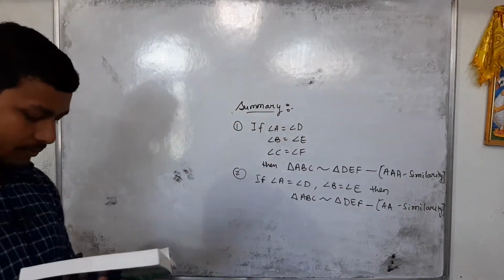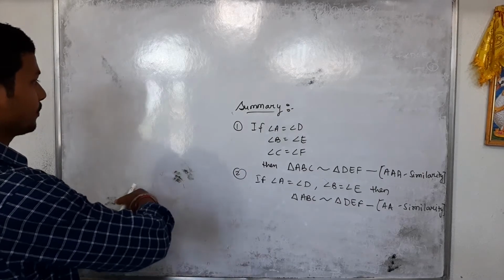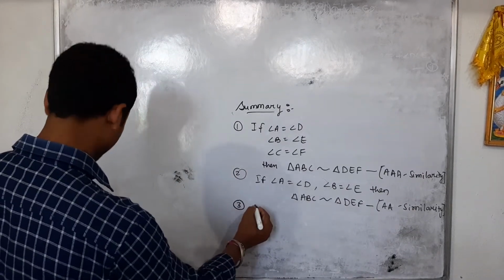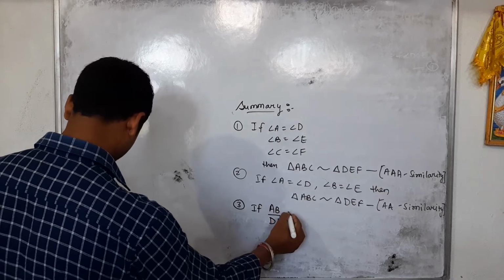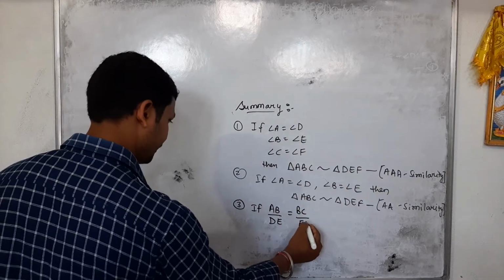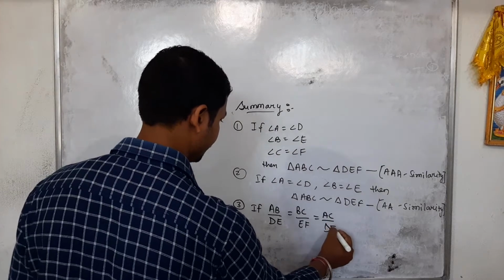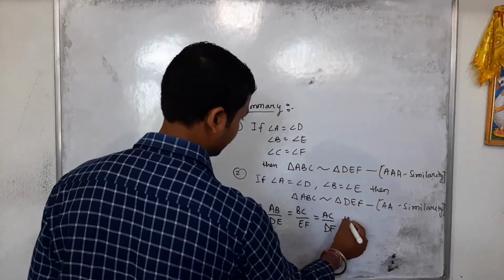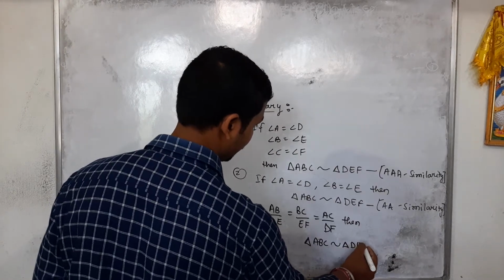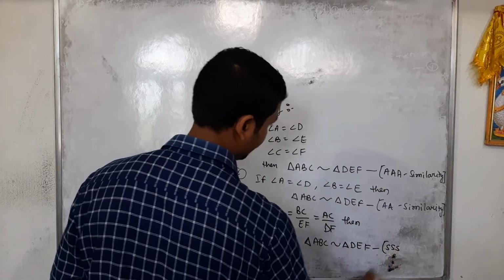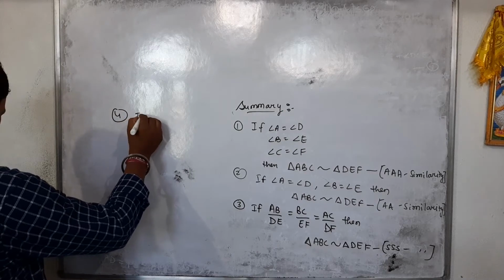These are the two parts of the summary, and the third one is: if the ratios of their corresponding sides are proportional, that is AB divided by DE is equal to BC divided by EF is equal to AC divided by DF, then also we can write triangle ABC is similar to triangle DEF, from side similarity.